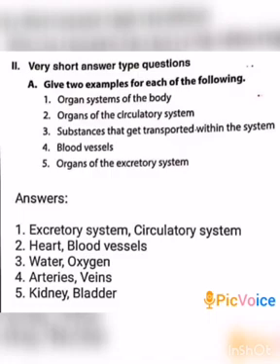Heart, blood vessels. Third one, substances that get transported within the body. Example, water, oxygen. Fourth one, blood vessels. That is arteries, veins. Fifth one, organs of the excretory system. Kidney, urinary bladder.